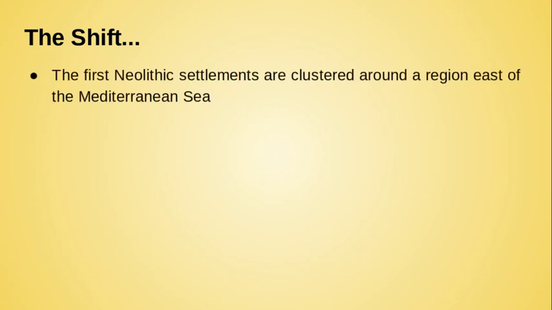All right, so the shift here, okay? How did this happen? When did it happen? We don't have a lot of details. We have a few pieces of evidence that have been left from time. But overall, it is understood that this shift happened in a very specific place on planet Earth. There is a region just east of the Mediterranean Sea in what would be today considered Asia, the countries of Israel, Turkey. That area is where we find some of our very first pieces of evidence of humans starting to farm for the first time.